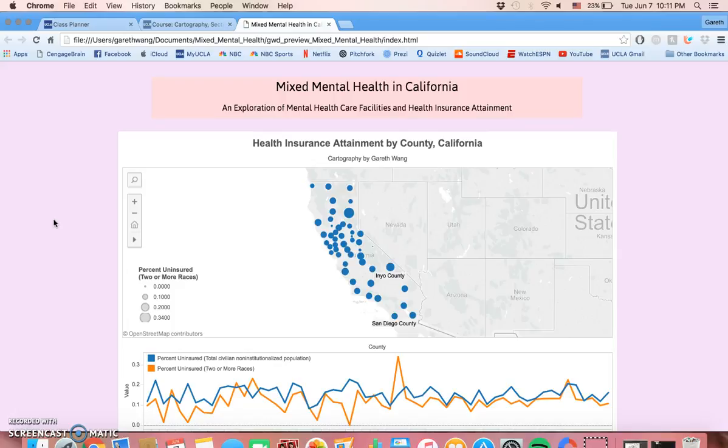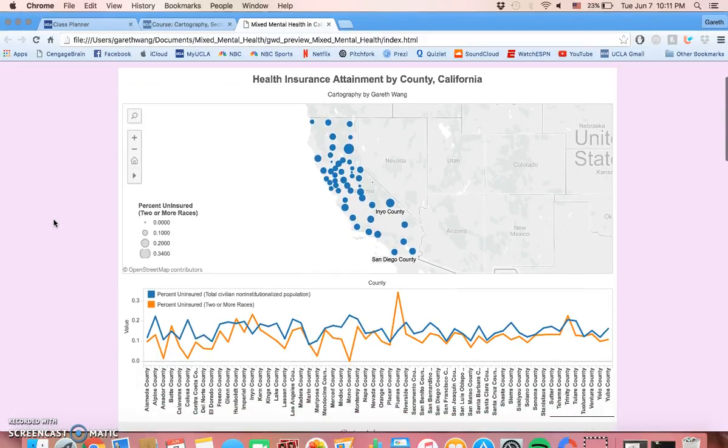So the first part of my website, where my final project is hosted, is the Tableau data visualization that I made, which focuses on health insurance attainment by county in California. As you can see here, the first part of the data viz is the map, in which every county is labeled. There are more labels as you zoom into the map. They're just not all visible at this scale.